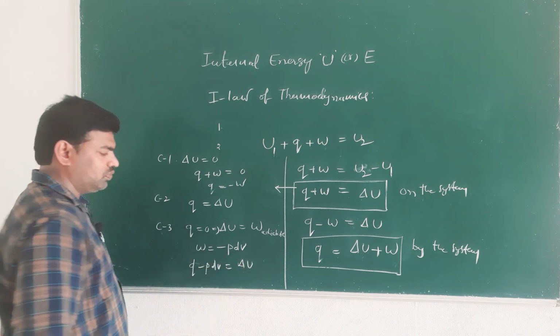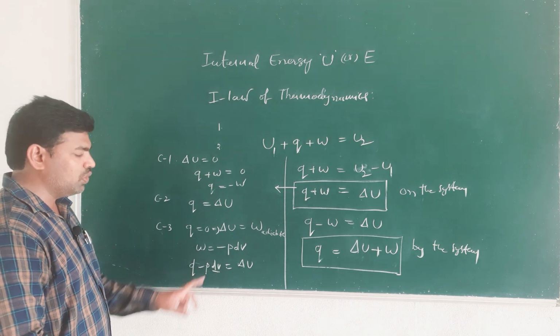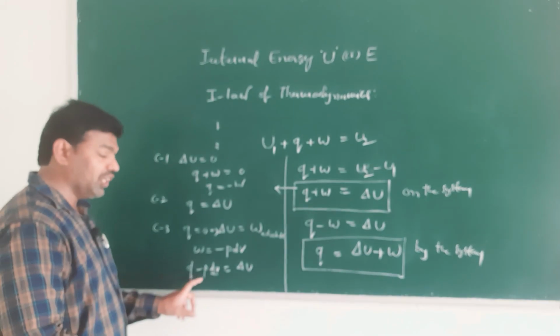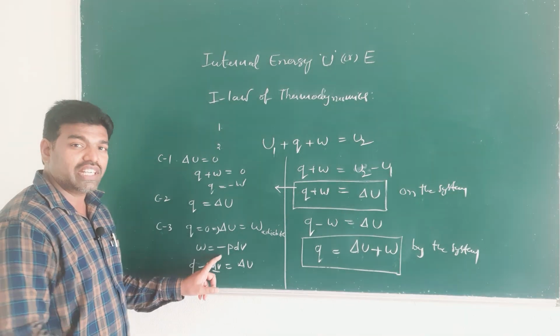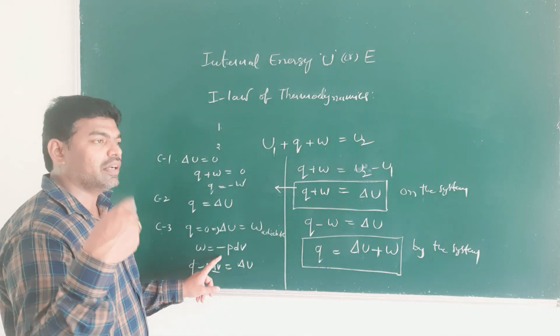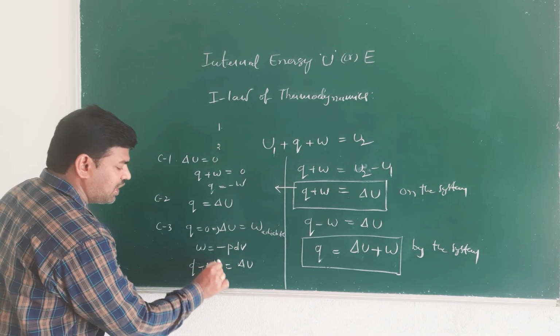For example, if change in volume is 0, that is at a constant volume, the gas does not expand, that is dV is 0, so this term becomes 0.